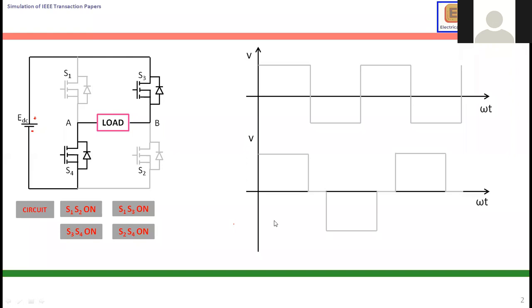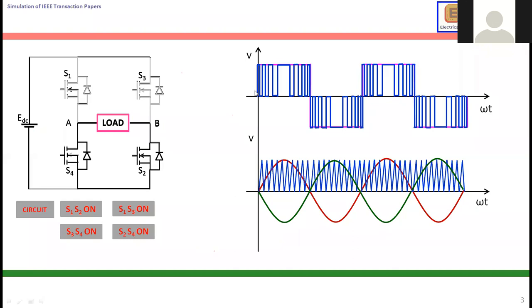To reduce the harmonics, people are thinking of putting in PWM techniques, pulse width modulation techniques. So this is the sinusoidal pulse width modulation. The old waveform is only a square waveform, but this one is a sharped waveform. It is nearly sinusoidal, because near zero I am giving less voltage and at the peak I am giving more voltage. So this logic is sinusoidal pulse width modulation.